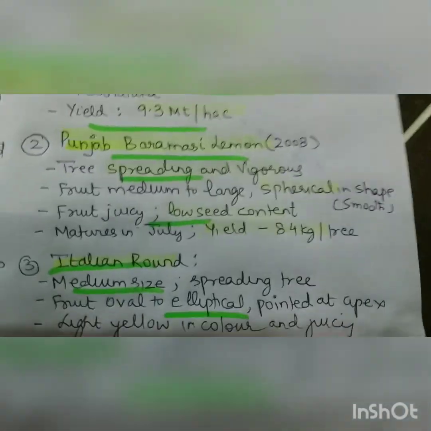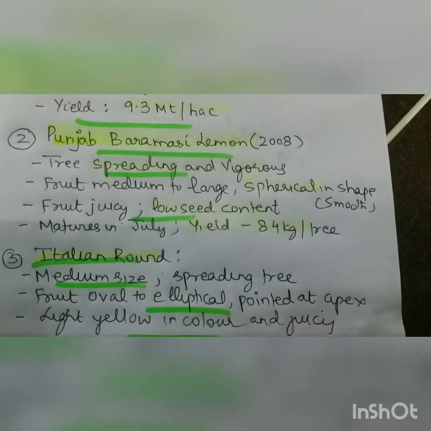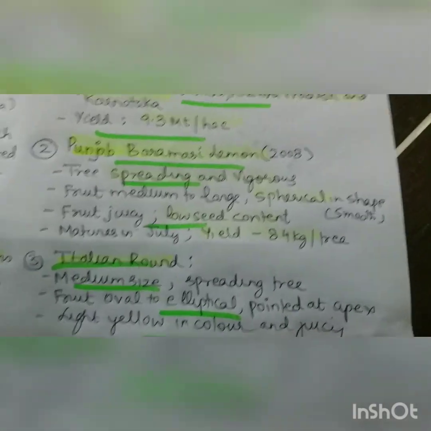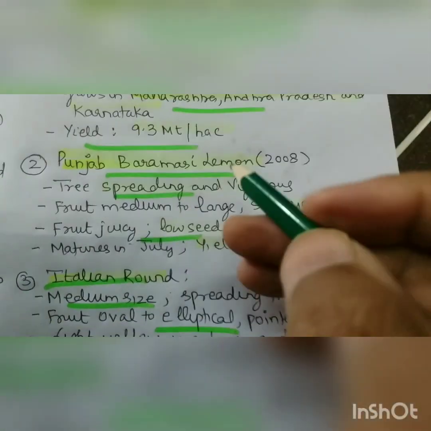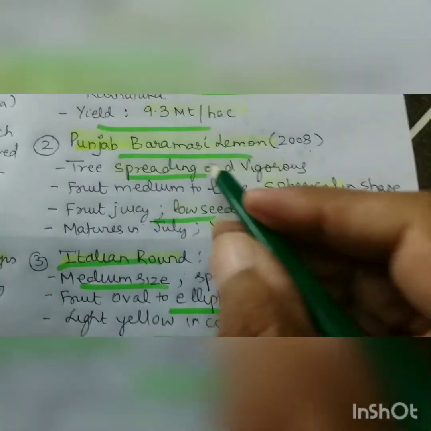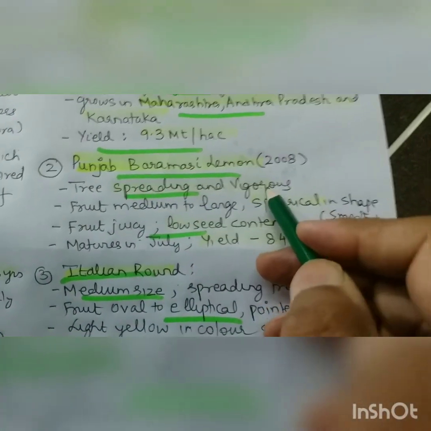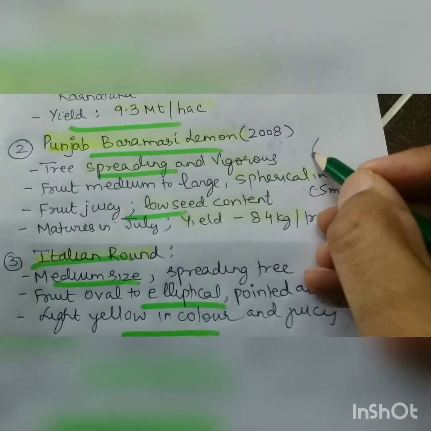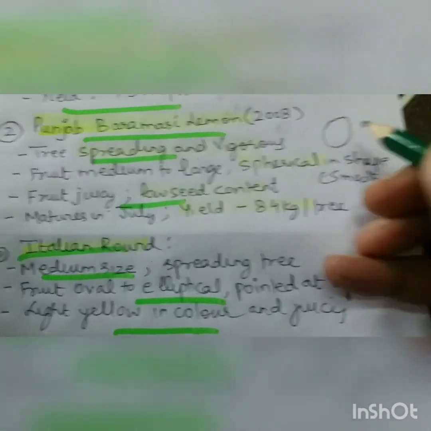So next is the variety which is raised by our PAU Ludhiana, Punjab Baramasi lemon 2008. Tree is spreading and vigorous. Fruit medium to large, spherical in shape. This is spherical in shape like this.